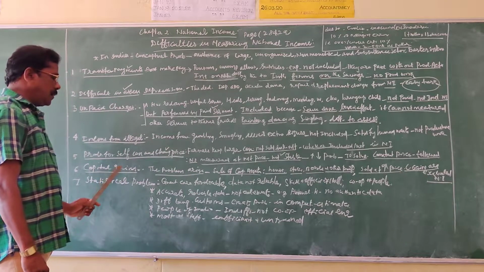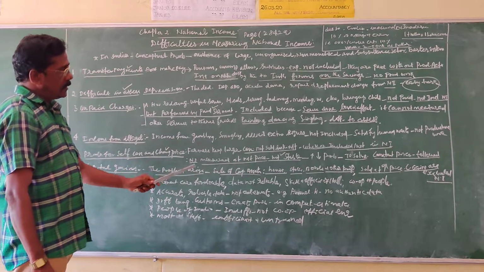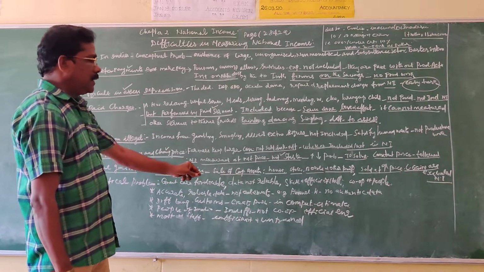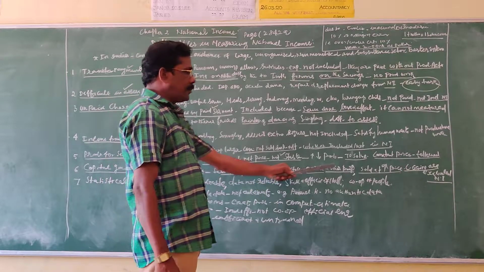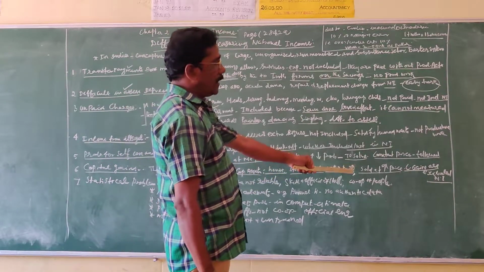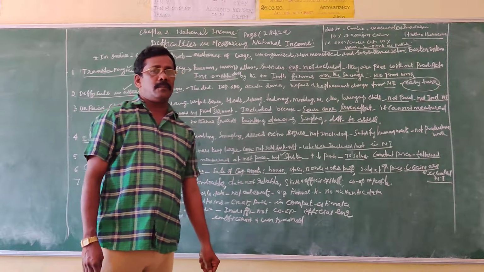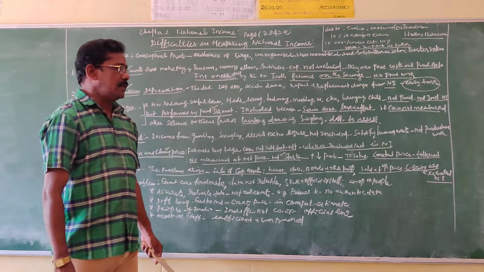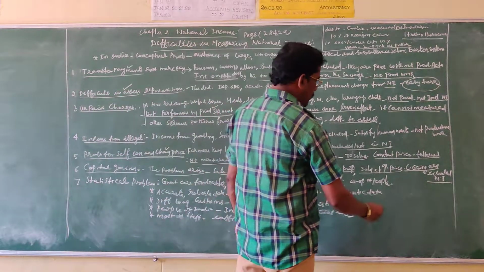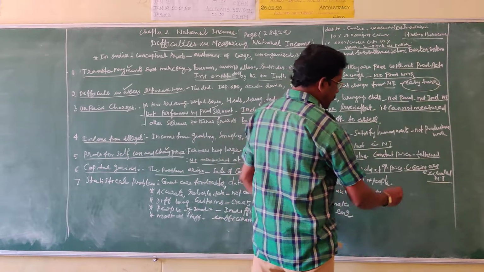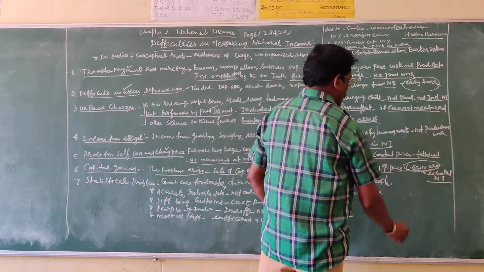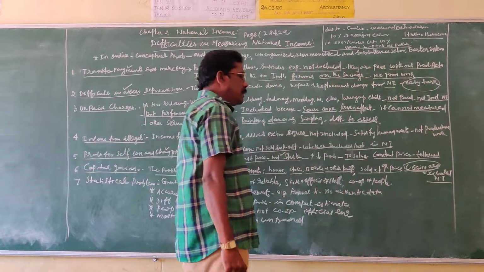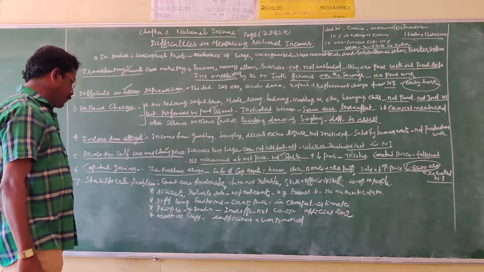Capital gains is another problem that arises when capital assets, namely stock, house, bonds and other properties, are sold at higher prices than the purchase price. In such a case, the difference between the purchase price and the selling price is known as capital gains. So the capital gains are not included in the national income.